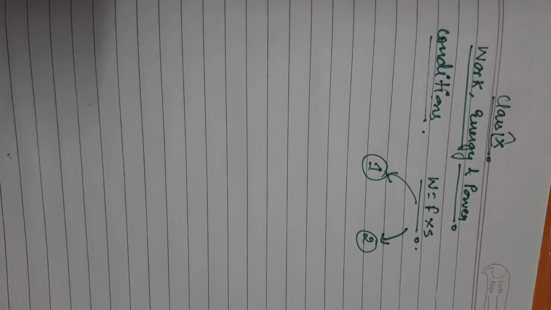So force into displacement is equal to 0, hence work done is also equal to 0. These two are the conditions which are necessary to be satisfied for work to be done.